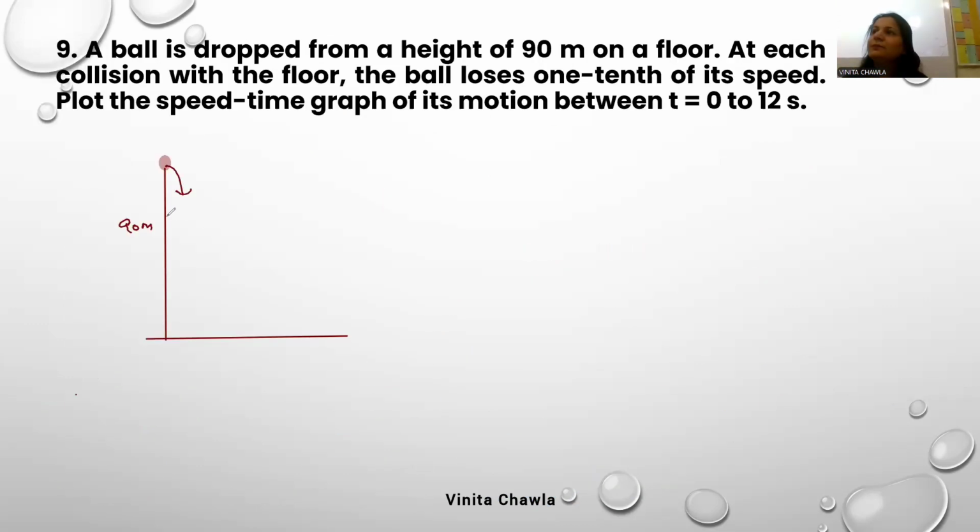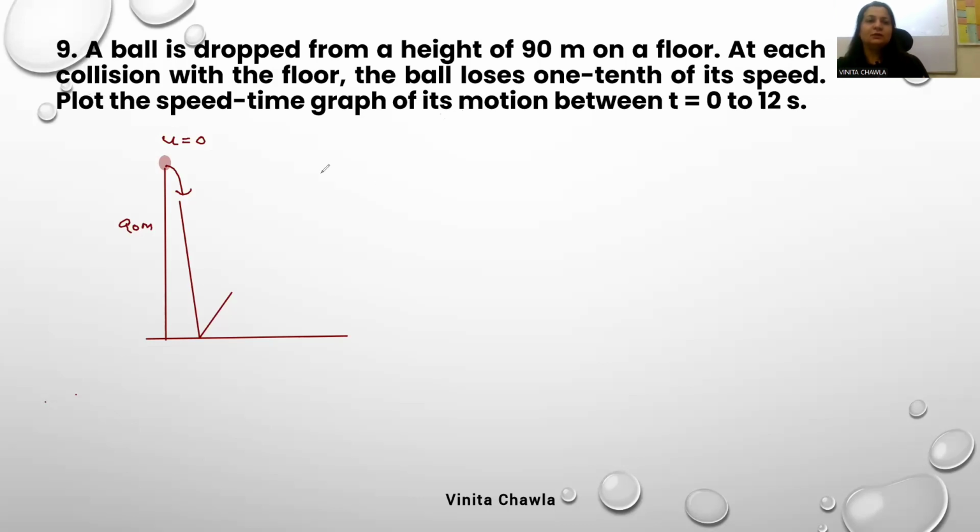Okay. So initial velocity of the ball can be taken as 0 and it strikes the ground with some velocity and after that what will happen? Rebound. The question is: A ball is dropped from the height of 90 meter. At each collision with the floor, the ball loses 1/10 of its speed. Plot the speed time graph of its motion between t is equal to 0 to t is equal to 12 seconds. Okay, so let's find the time first.